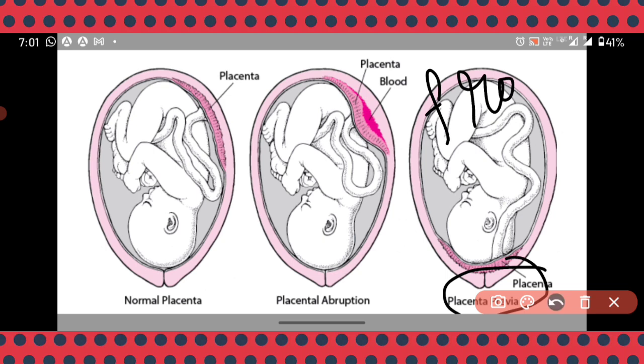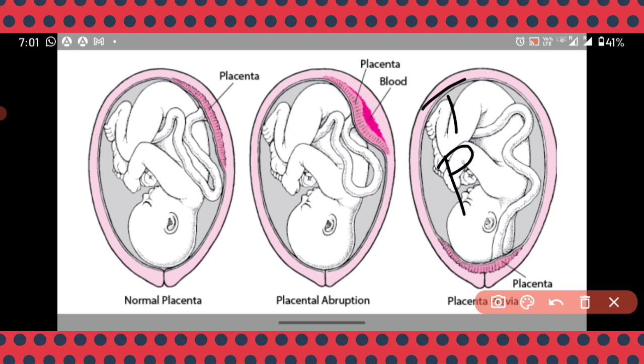Okay. See, there are three types of placenta previa. The first one is total placenta previa. Next, partial placenta previa. And next one is marginal placenta previa. Total means you can see in this picture, this is the total placenta previa. Total blocking of the outlet. Okay, and partial placenta previa means you can see from here to here, partial blockage of the outlet. This is partial placenta previa. Marginal placenta previa means it will be here, near to the outlet. Okay, so these are all the three types of placenta previa.